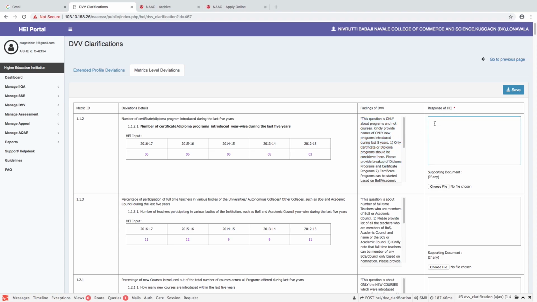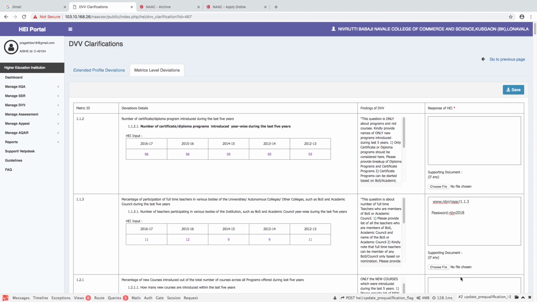The HEI has to bear in mind that the data validation and verification is a crucial component of RAF and has to be attended to by the HEI with utmost care and integrity, and hence every claim here has to be supported by the documents that have been requested by the DVV so that no future confusions or hassles happen in the process. NAAC provides a capacity of up to 5 MB storage space for the HEIs to upload the documents for their SSR as well as the DVV.